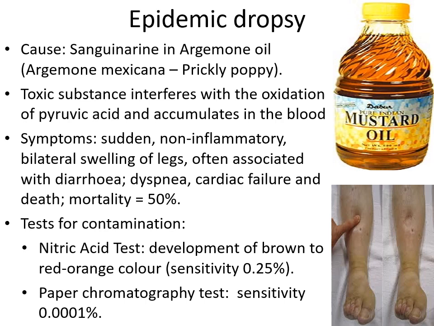What exactly this toxin does is it interferes with the oxidation of pyruvic acid, which then accumulates in the blood. So you should know all this about the toxin. It is the sanguinarine which is there in the argemone oil, and this argemone oil could contaminate the mustard oil. Another important thing about the toxin is it interferes with the oxidation of pyruvic acid and accumulates in the blood. Now we'll move forward and see what the symptoms are.